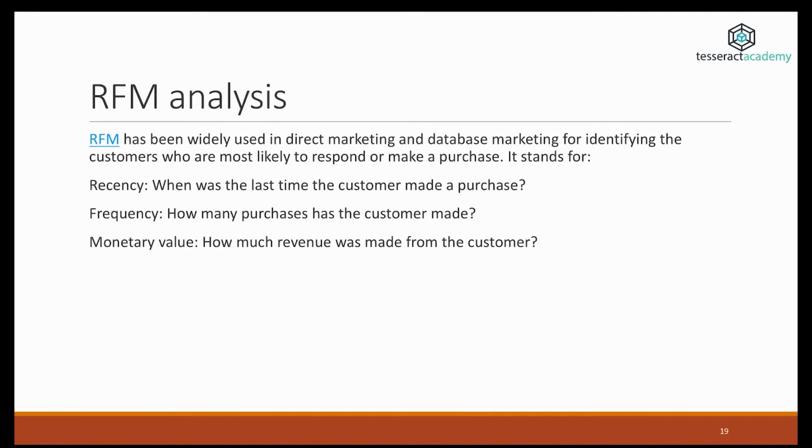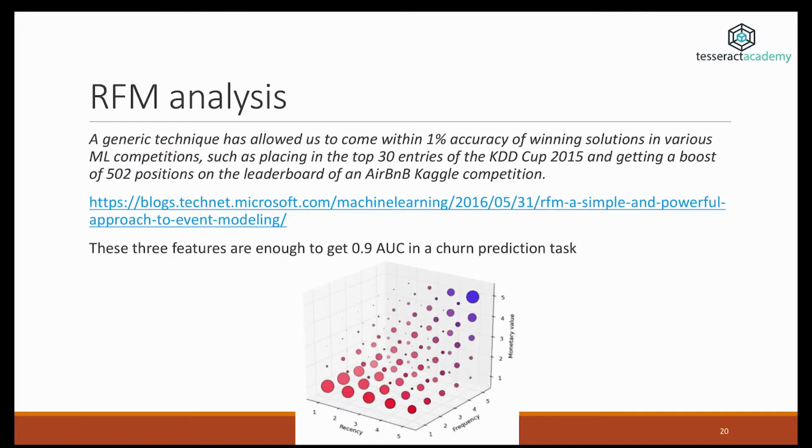RFM stands for recency, frequency, and monetary value. Recency refers to when was the last time someone made a purchase. Frequency refers to how many purchases the customer has made, and monetary value refers to how much revenue was made from the customer. By creating variables that summarize these three different types of information, sometimes we can get analysis back which are very powerful. Here's an example.